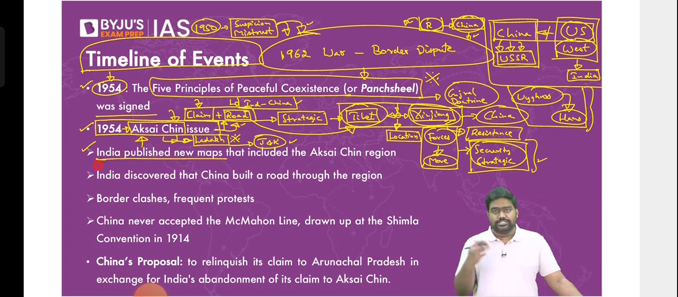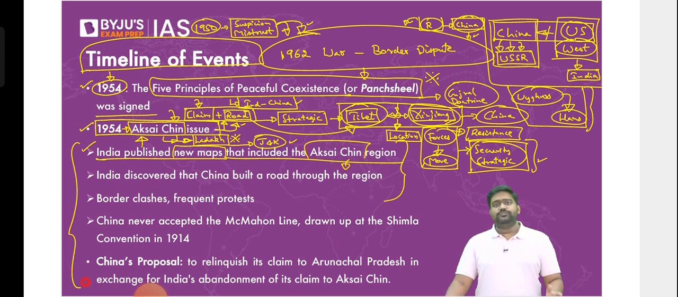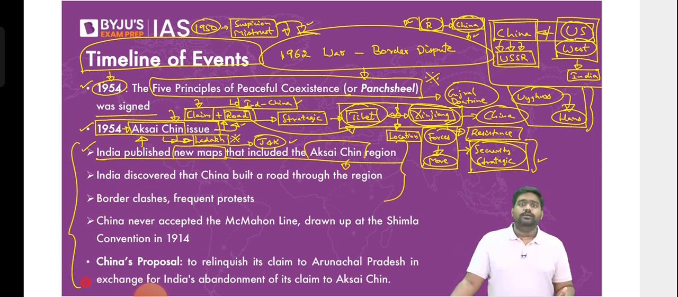When we discovered the road construction and the Chinese incursion, we objected to it, and India published new maps clearly showing Aksai Chin as Indian territory. All right? Because see, this issue came up because the boundary was never resolved. We had no negotiations on the boundary. We assumed we were inheriting British era boundaries, but China had a different perception, a different viewpoint.